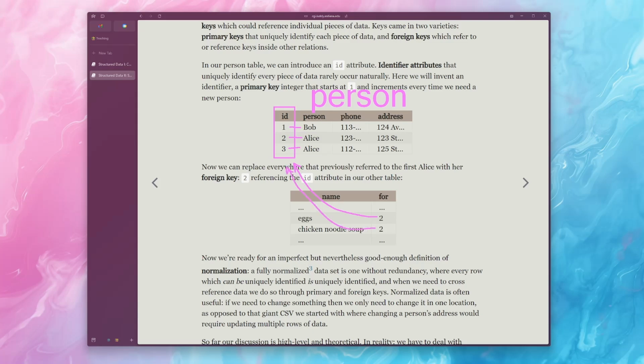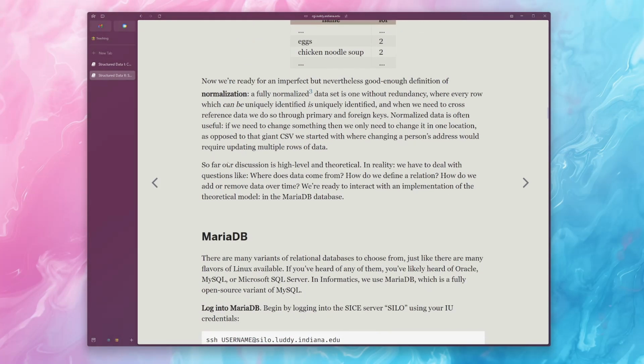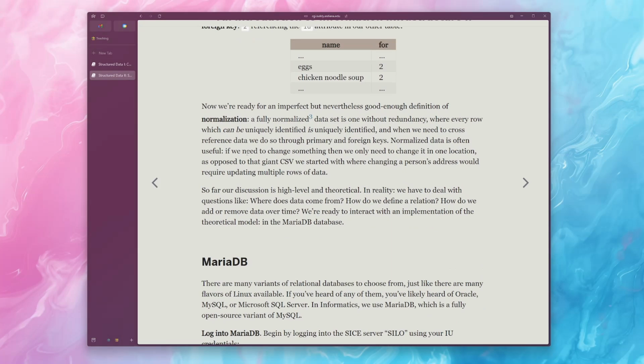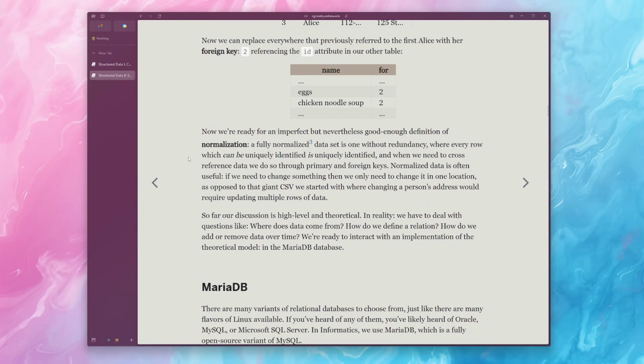So this is the core idea between primary and foreign keys. We have a unique piece of data that we either invent or we have from some other implementation, and we can simply use that information later to cross-reference it between tables. So this is the imperfect but nevertheless good enough idea behind normalization.